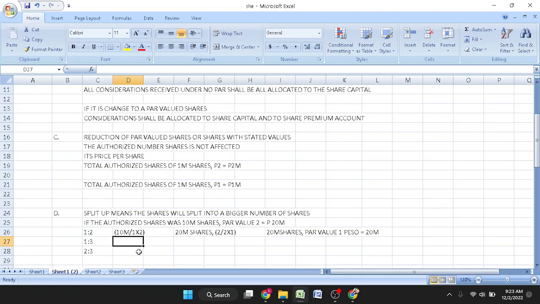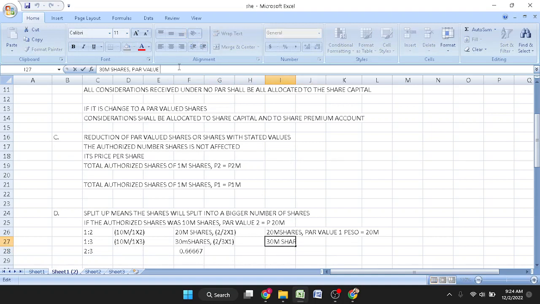Here, 10 million over 1 times 3 will be 30 million shares, and the par value will be 2 over 3 times 1, so 30 million shares with a par value of, and we'll compute that, 2 over 3, so 0.666.